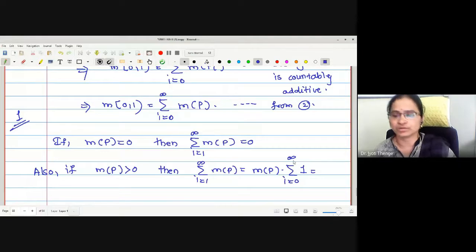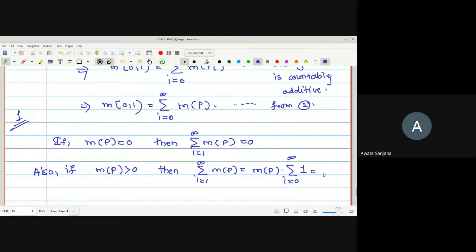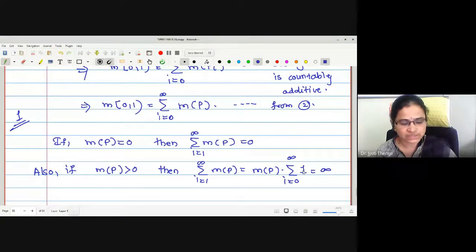I equals 0 to infinity. How much is the value on the right now? Infinite. Okay, that is the first possibility. If measure of p is 0, the right hand side gives us 0. If measure of p is something positive, the right hand side gives you infinity.